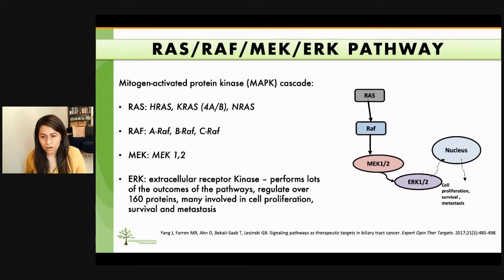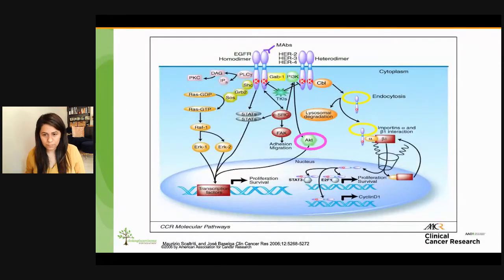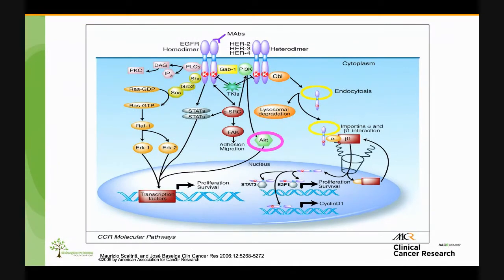Now, when it comes to targeting this pathway, we often talk about MEK inhibition for RAS-mutated cancers. It's because MEK1 and 2 have a rather narrow substrate specificity and are only known to activate ERK1 and 2, whereas the upstream RAF proteins and the downstream ERK proteins may have many targets. In addition, activation of this pathway leads to activation of other co-stimulatory pathways, making it even more of a therapeutic challenge. For example, parallel activation of PI3K-AKT pathway is shown here.